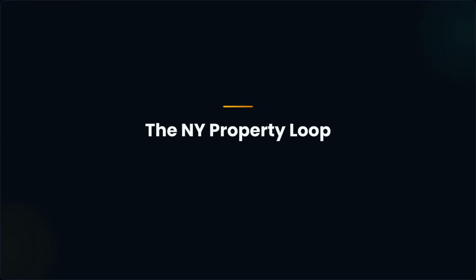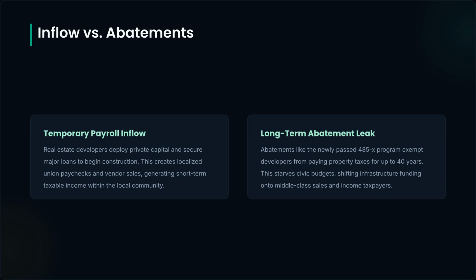Now let's deconstruct the NY property loop. This cycle involves capital flow, long-term tax exemptions, and campaign contributions that define the city's housing market dynamics. Development often brings a temporary boost to local payrolls. However, this is often offset by long-term tax abatements, like the 485X program, which can exempt developers from taxes for decades, shifting the burden onto the public.